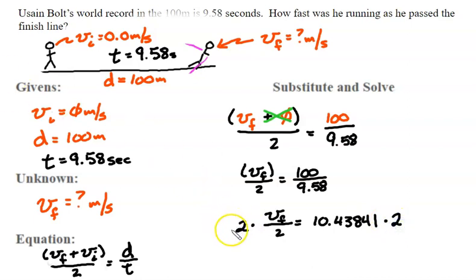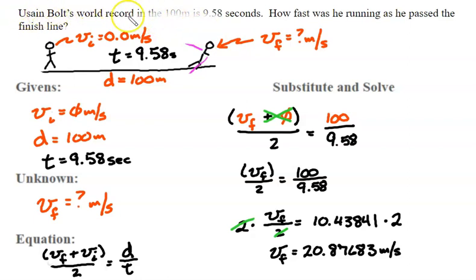I do that so that the 2 cancels with the 2, but whatever I do to the left, I have to do to the right, and so I get a velocity final of 20.87683 meters per second.